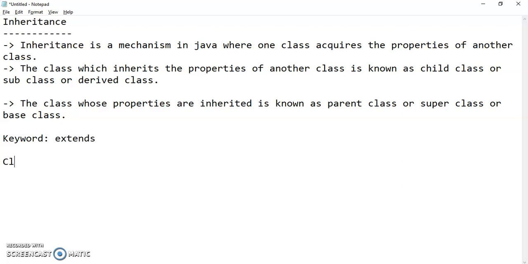Suppose I have one class A, and if I have one class B, and if I say class A is the parent class and class B is the child class, that means class B is extending class A. So I can write here: class B extends A.